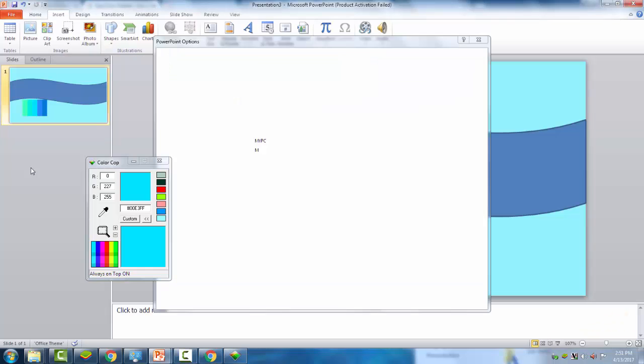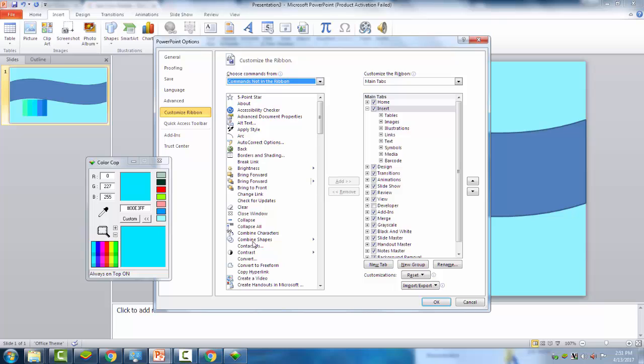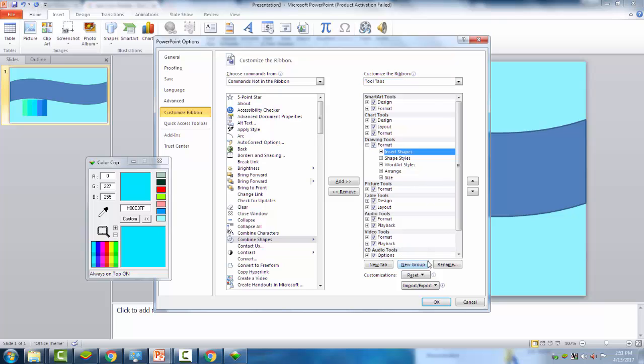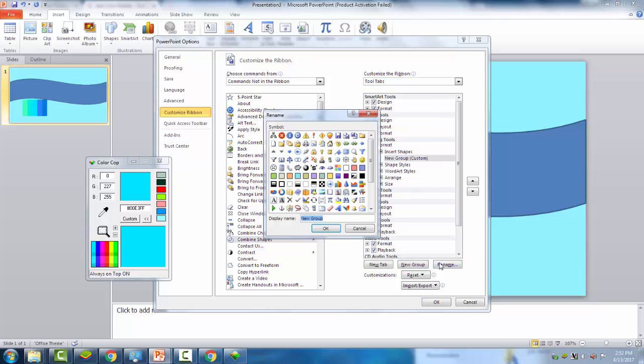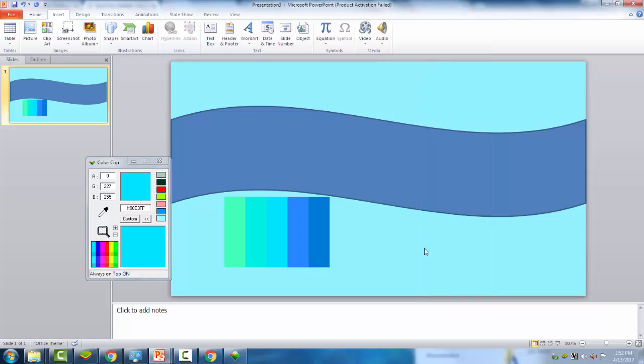Go to File, Options, Customize Ribbon, choose Commands from the drop down menu, and then Commands Not in the Ribbon. Select Combine Shapes, go to Customize Ribbon, Tool Tabs, Drawing Tools, then insert a new group and rename it Merge. Then select Combine Shapes, add, and okay.